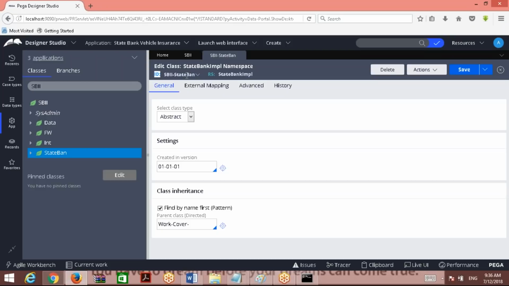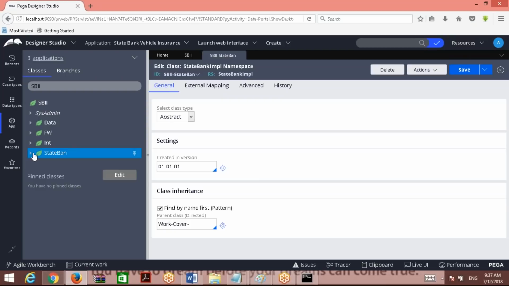So, the class purpose is State Bank. But the name is being concatenated to the previous class. This concatenation makes the relation between two classes to utilize the rules and functionalities from the previous class in the current class. What is the previous class here? Current class is State Bank.